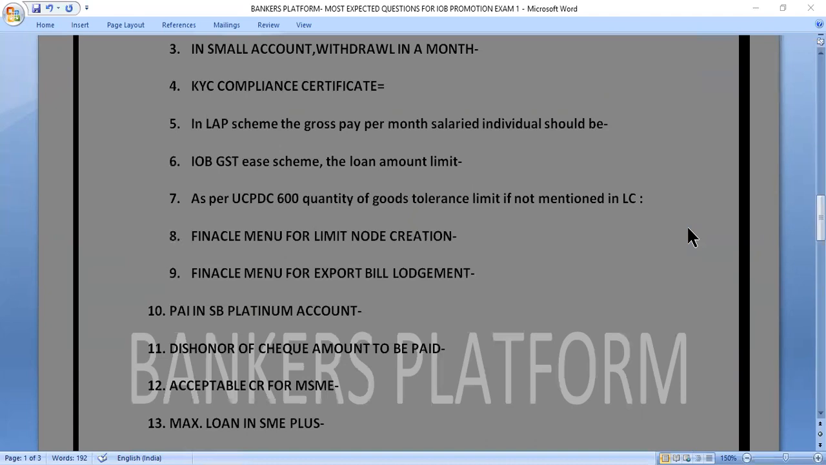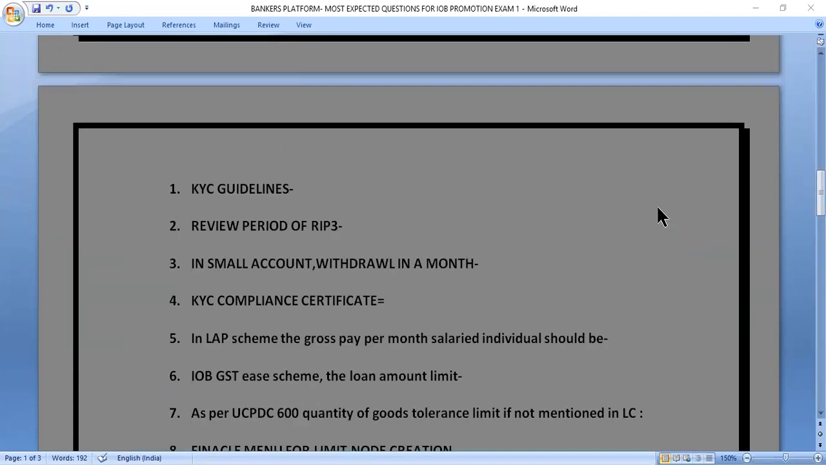Our first question is related to KYC guidelines. As we know, RBI issues the KYC guidelines to banks. So under which section does RBI issue KYC guidelines? The correct answer is section 35A of the Banking Regulation Act 1949. RBI gives the KYC guidelines to banks under section 35A of the Banking Regulation Act 1949. So let's move to the next question.